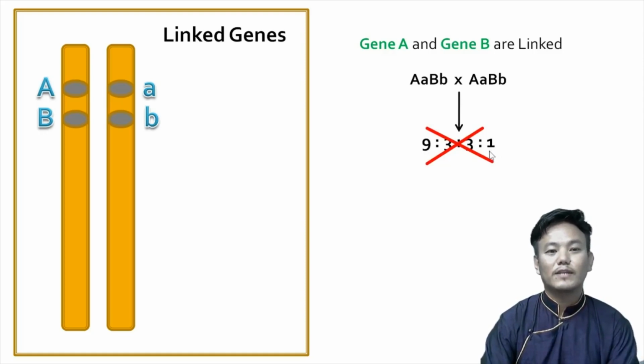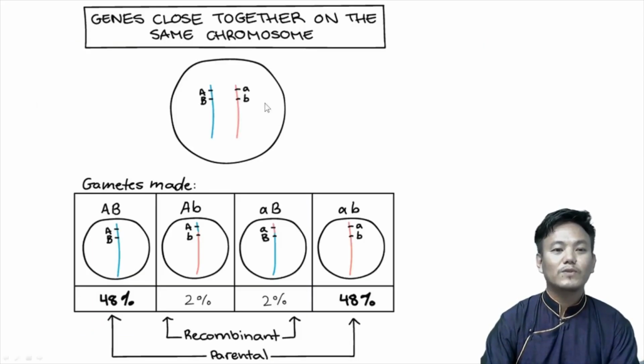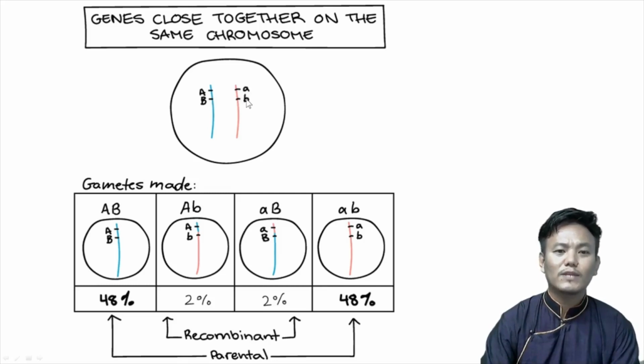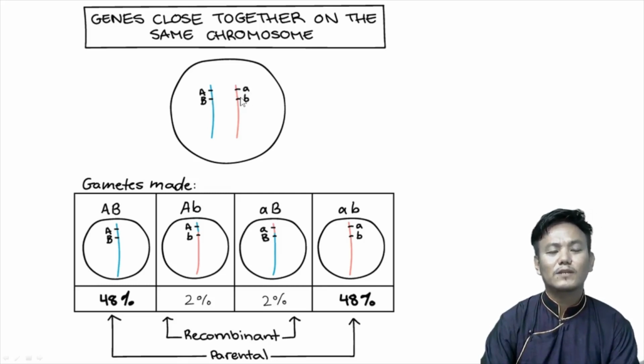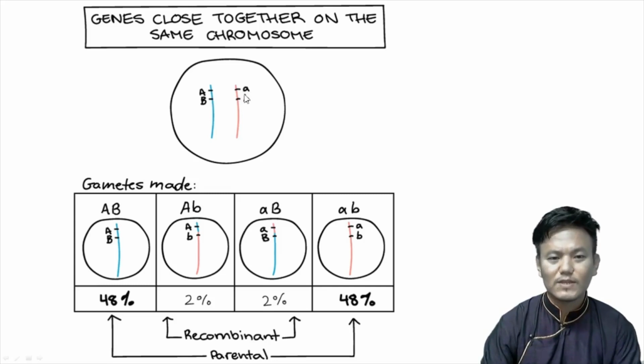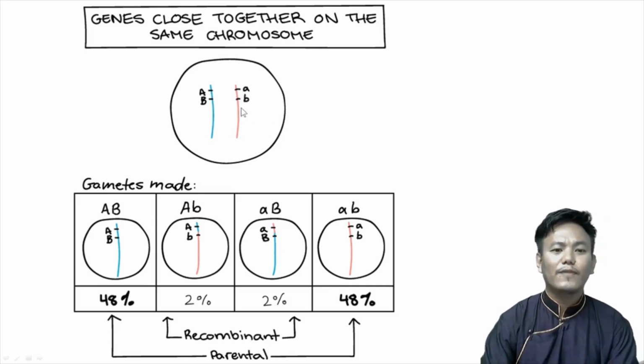Because when the two genes are located close to each other, the chances of capital A and capital B getting separated, or small a and small b getting separated, is very less, and therefore we observe more of them in number.